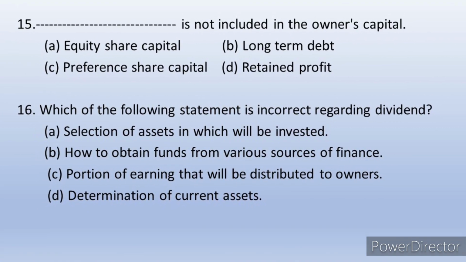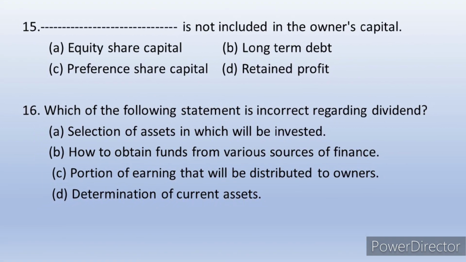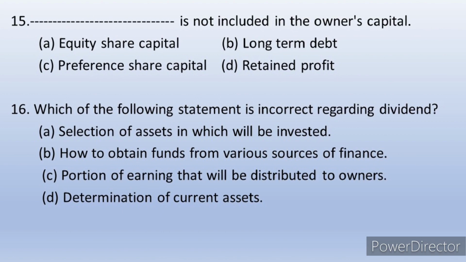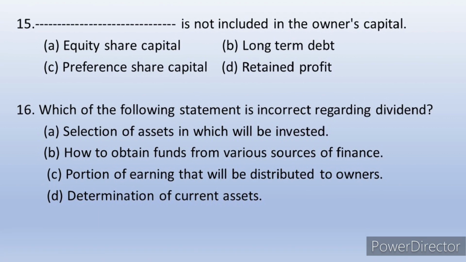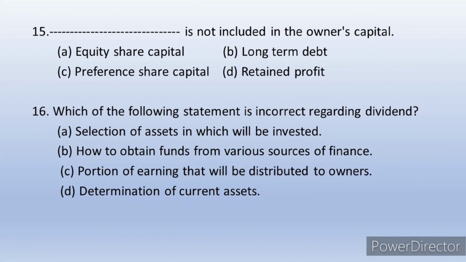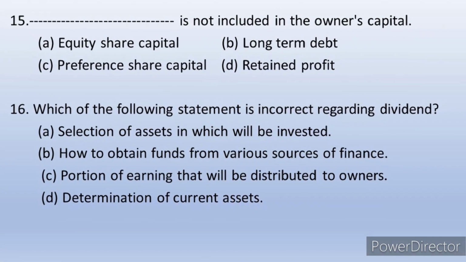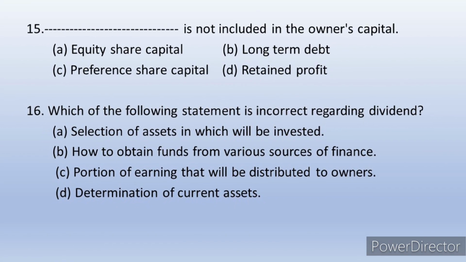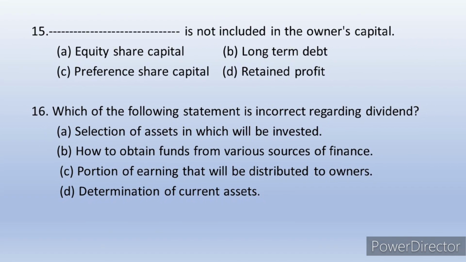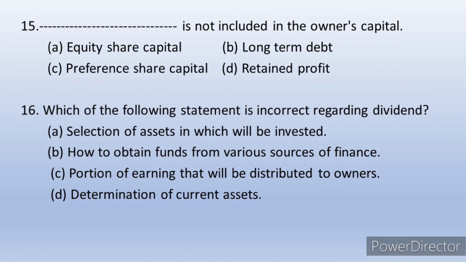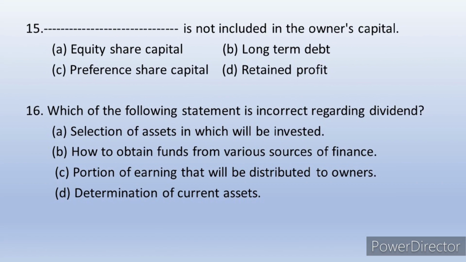Question number 16: which of the following statements is incorrect regarding dividend? Here we need to understand what is dividend. Dividend is the portion of the profit that is given to the shareholders for the money they have invested through equity or preference shares. So here option C is the answer, because portion of earnings that will be distributed to owners is wrong. That is, portion of profit that will be distributed to the owners. The other three options are not at all connected with dividend, so they are not to be considered.